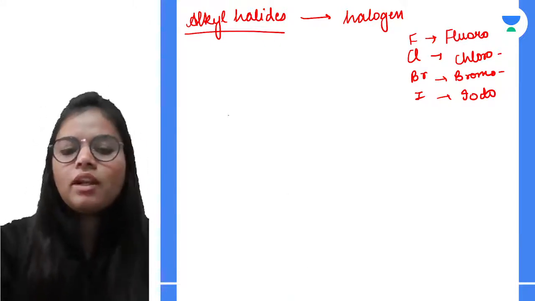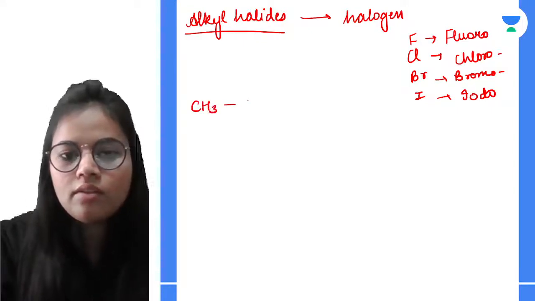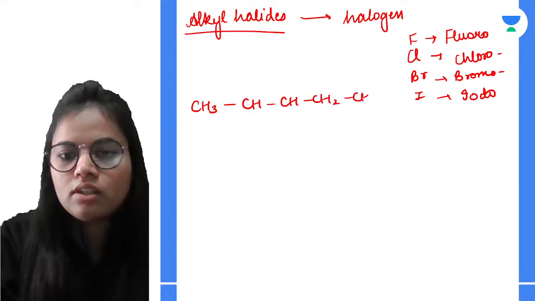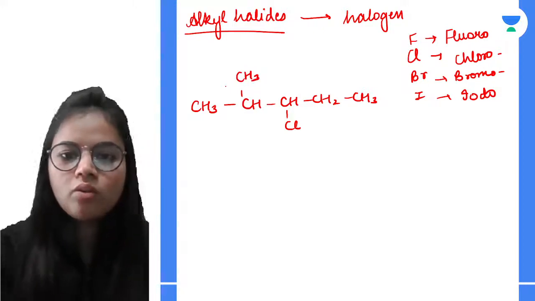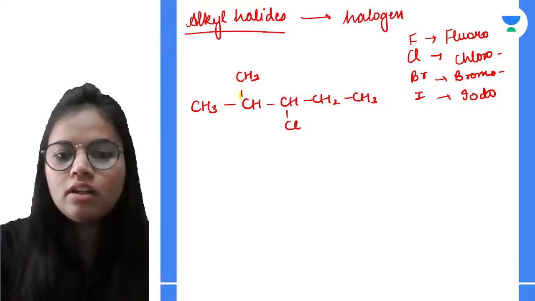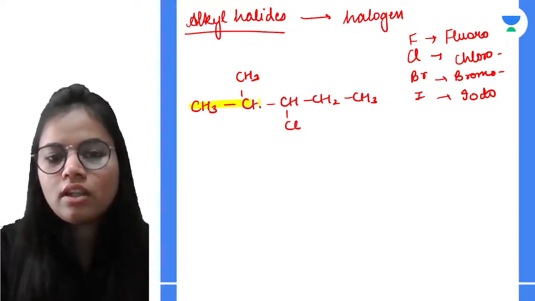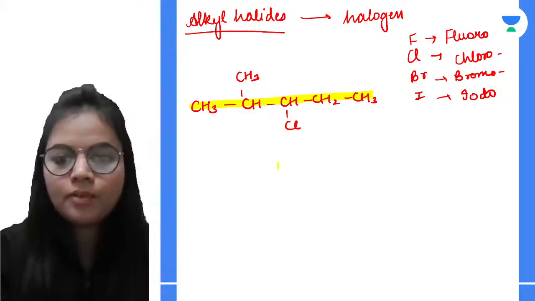Now for example, I have a structure that is CH3, CH, CH, CH2, CH3. Now if I need to select the carbon chain, this is the chain that I will be selecting. It has 5 carbon atoms in it, right?